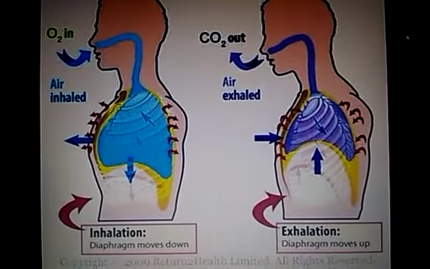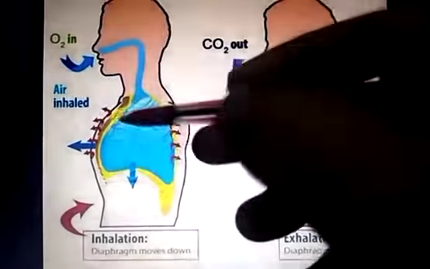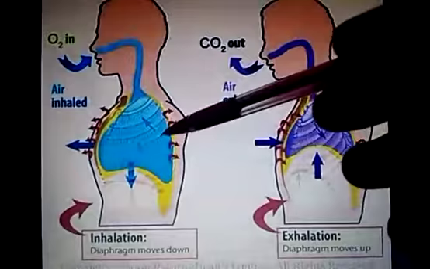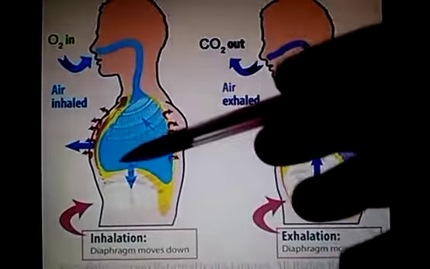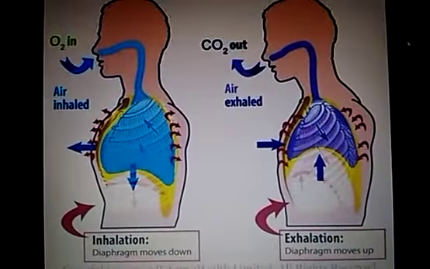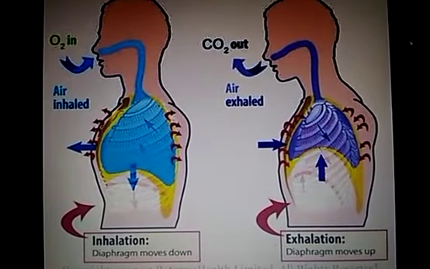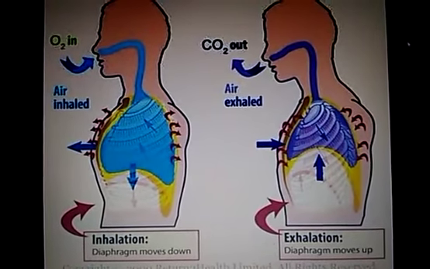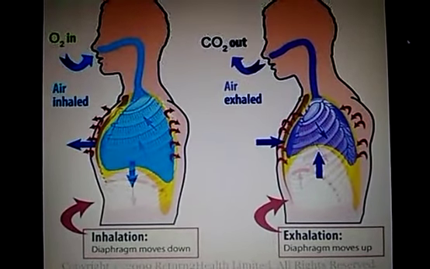What will happen by all these activities? When the ribs move outwards and the diaphragm moves downwards, then the volume inside the lungs increases. When volume increases, what happens to the pressure? You have heard about Charles' law, Boyle's law, and the relationship between pressure and volume in physics.